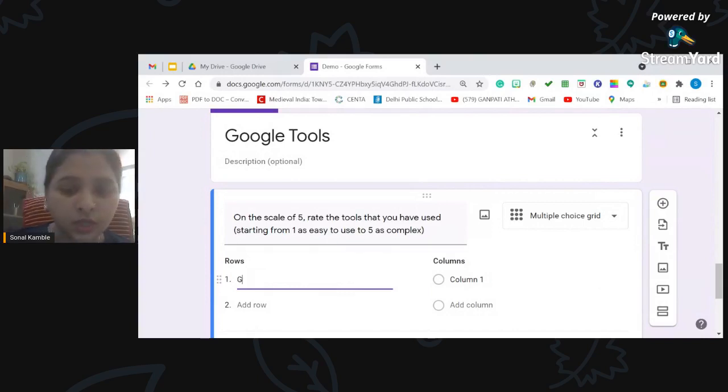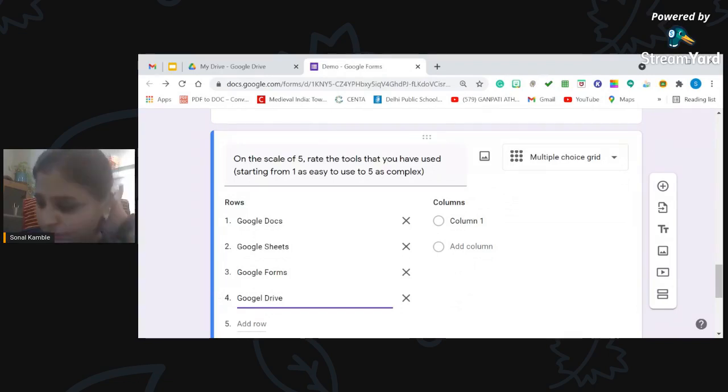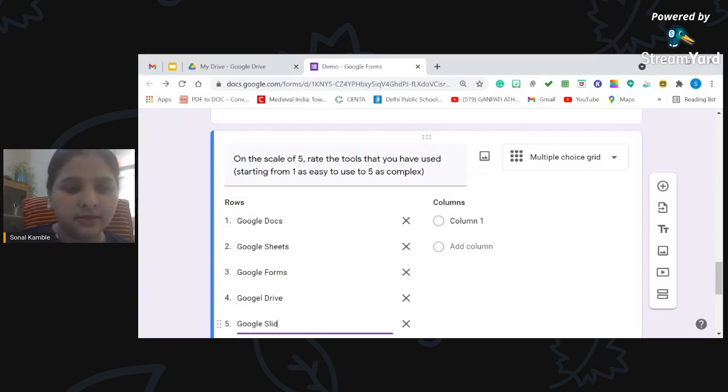So I'm going to add Google Docs here. This is the row, Google Docs, and then Google Sheets. These are all very common names nowadays, and I'm sure everyone knows about them. And then Google Forms, which we are learning now. And please let me know if I'm going too fast or too slow. So I'll just change my pace. Or if it is going fine, show me a thumbs up. Yeah, so Google Drive here. And then I have another important tool, that is Google Slides.